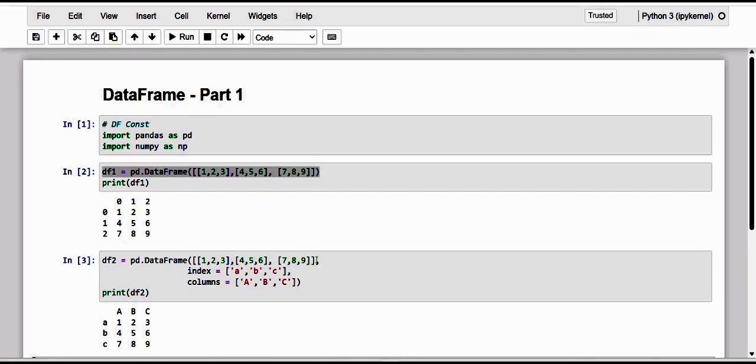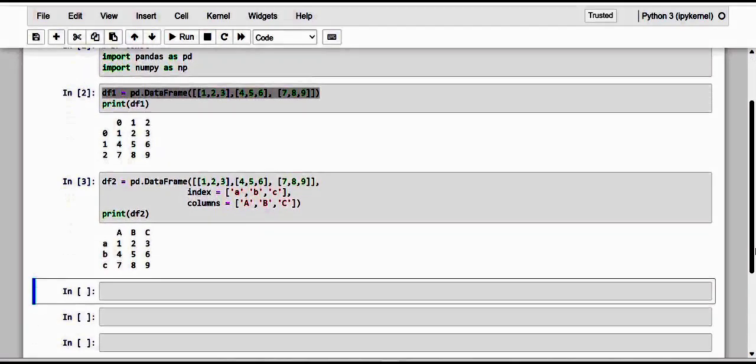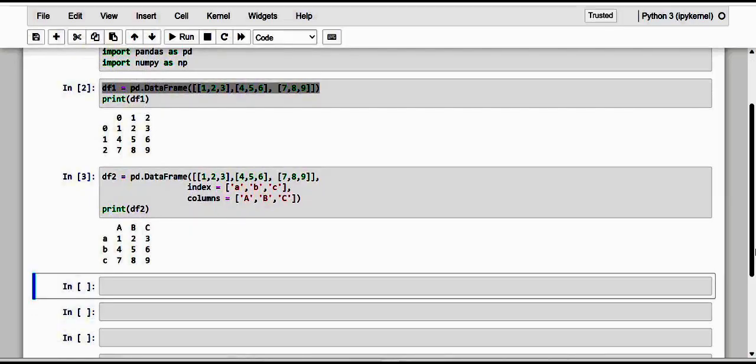Now we have the index and column arrays enhanced by the labels. To access these values directly, you can call the attributes index and columns.